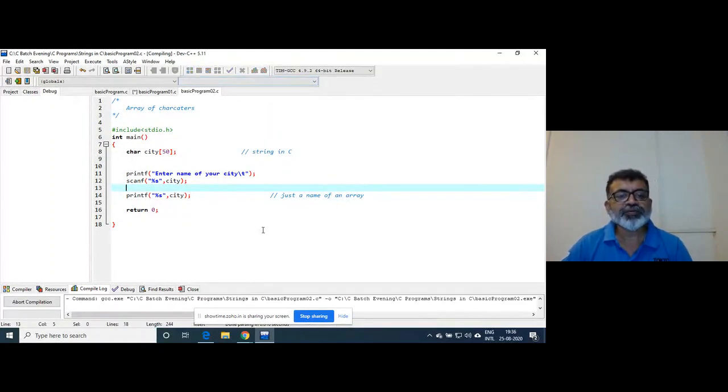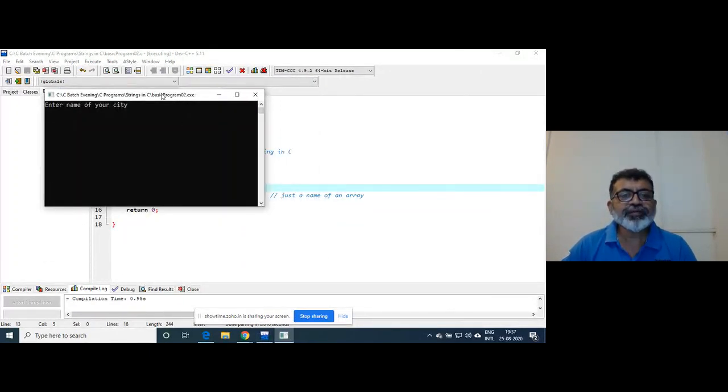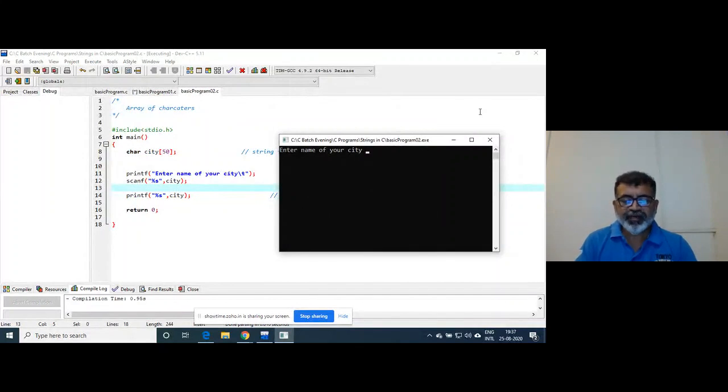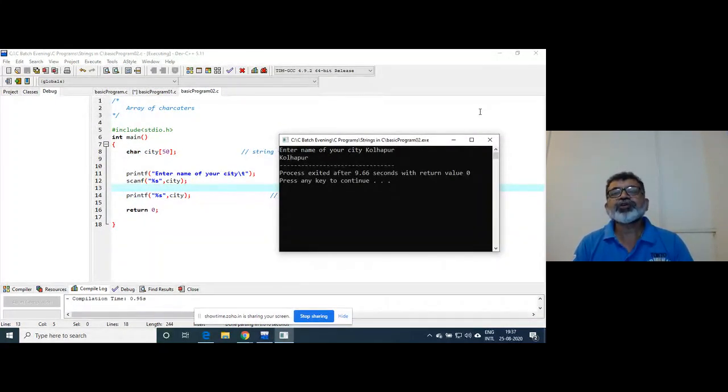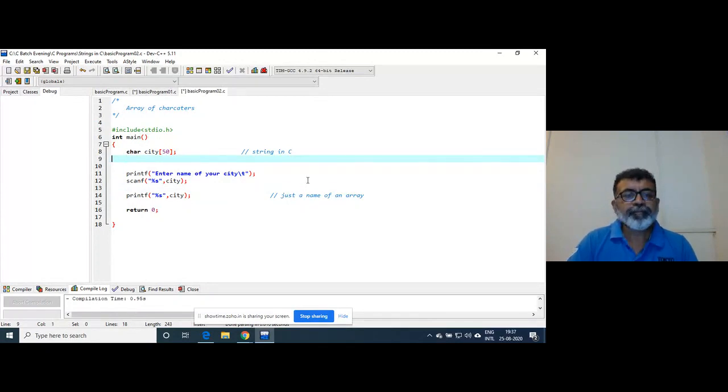So if I compile this program, enter name of your city. If I write, suppose, Kolhapur, it will print Kolhapur. That's it. So see from which program we have reached up to this program, right?